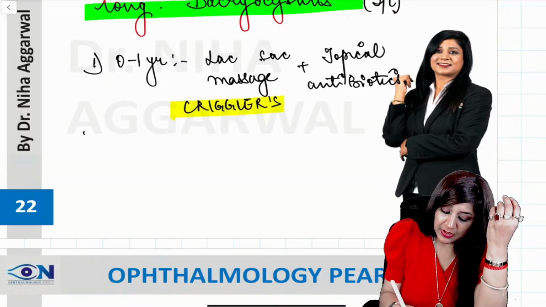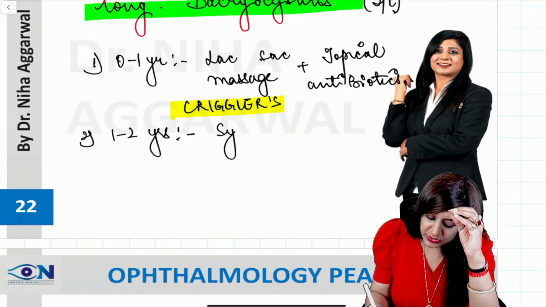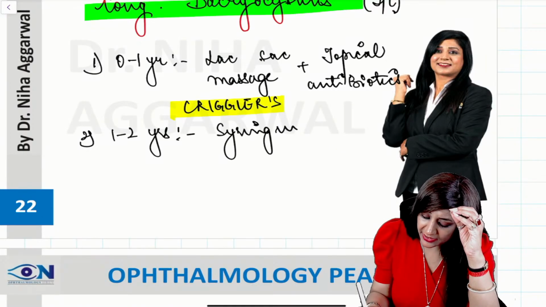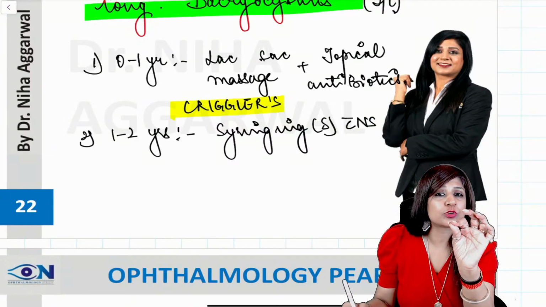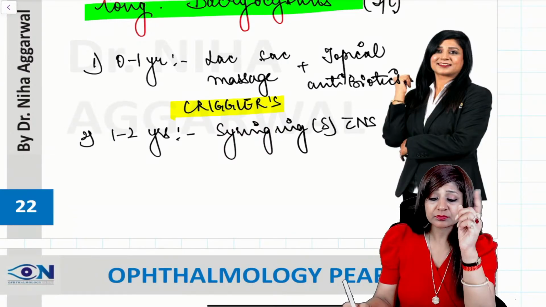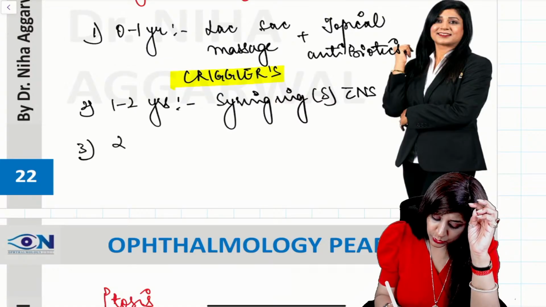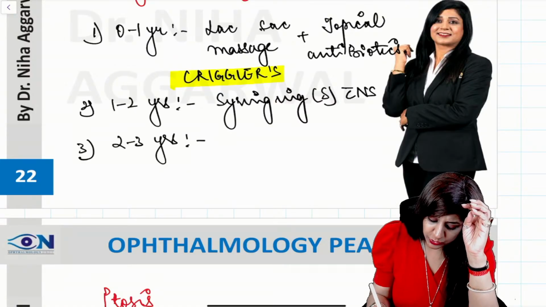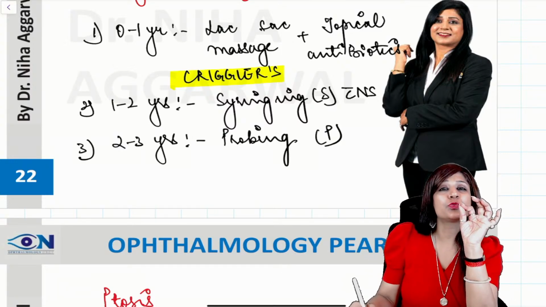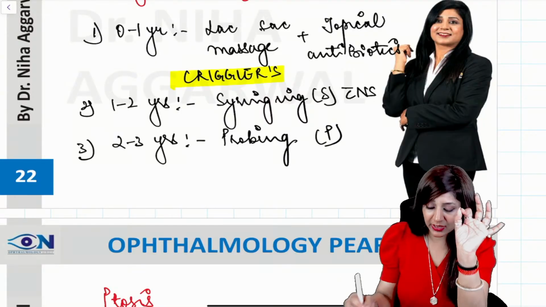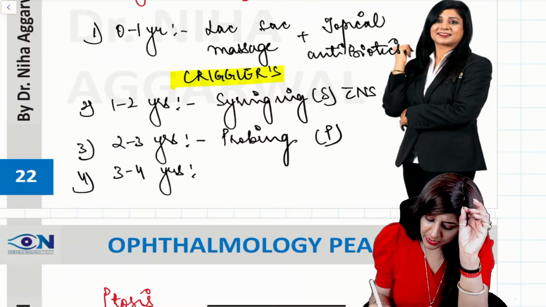Then between 1 to 2 years, I can do syringing. What is syringing? Syringing we are actually doing with normal saline. The membranous occlusion that could not be opened by the massage can be opened with the help of syringing. Then between 2 to 3 years, I can do probing. For probing, we use lacrimal probes. We can take it inside and open it. Between 3 to 4 years, I can do